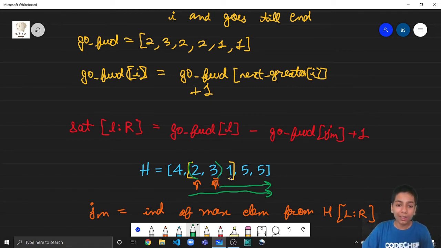And note that we are never going to visit this mountain. So subtracting go forward of JM is beneficial because we are never going to visit this mountain. So this formula is correct. Now you can also verify this.